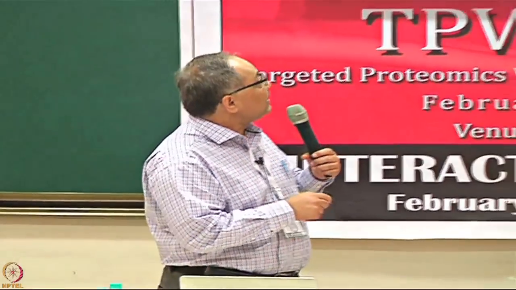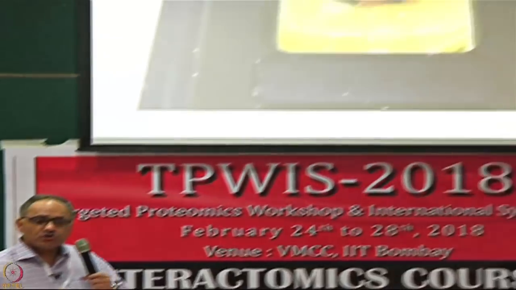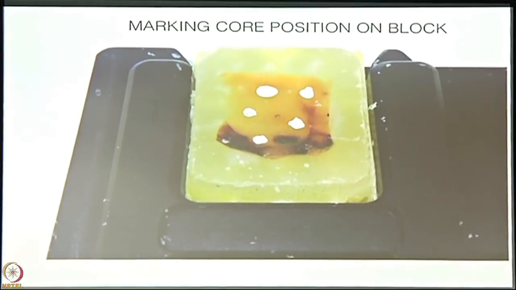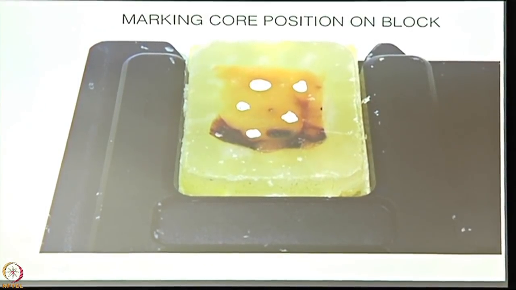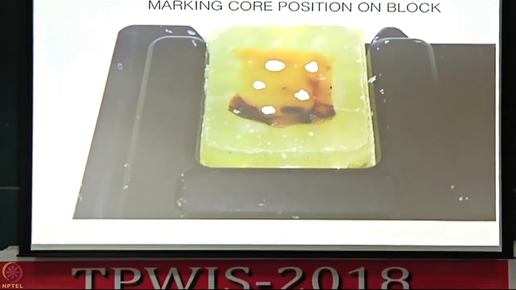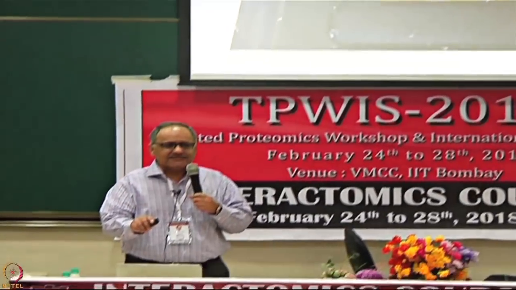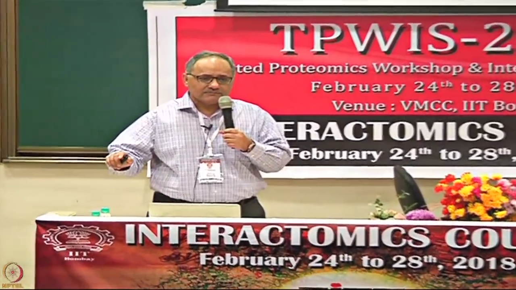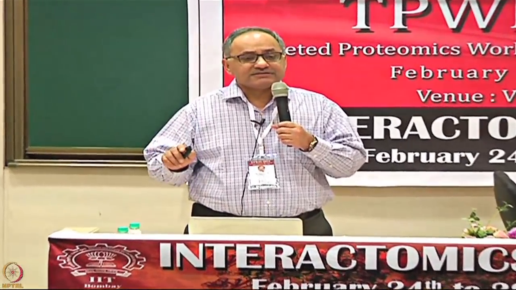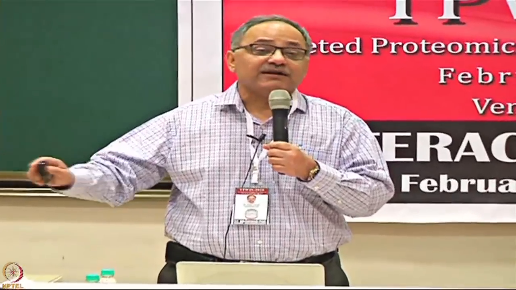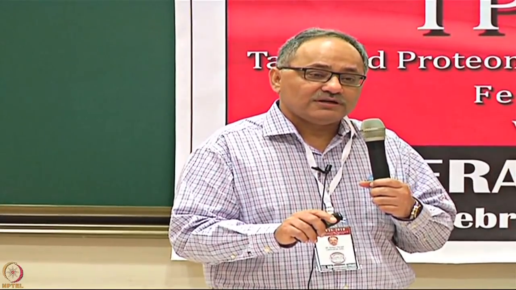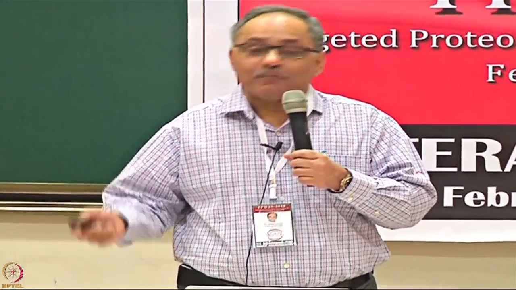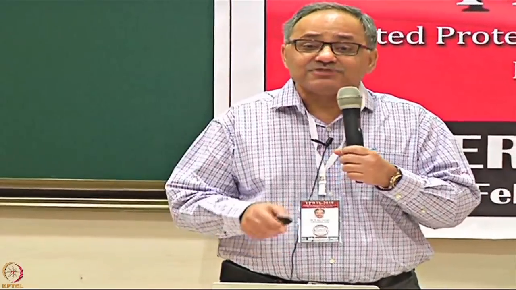Just to give you an idea how the tissue microarrays are made, this is a usual tissue block. This is the kind of block that I usually use to give out a diagnosis. So we've cut out a piece from a tumor, we've taken a slice of it, I've looked at it, I've said this is cancer, and the report's gone. And for diagnostics, that is the only way that it must be done. Tissue microarray is a research tool. It's not a diagnostic tool. So pathologists can't do that on every case that comes into the lab.